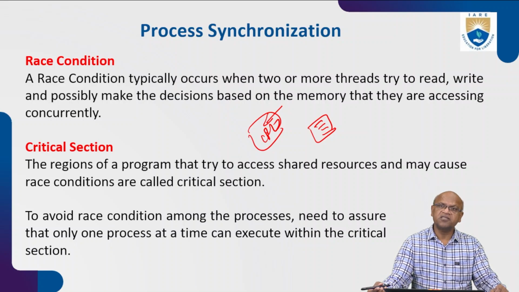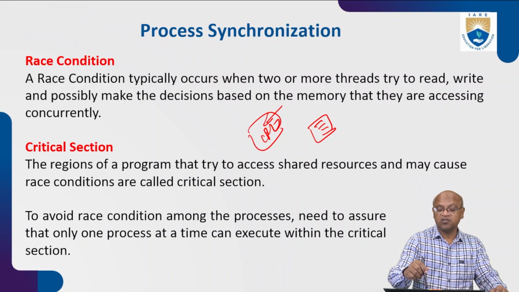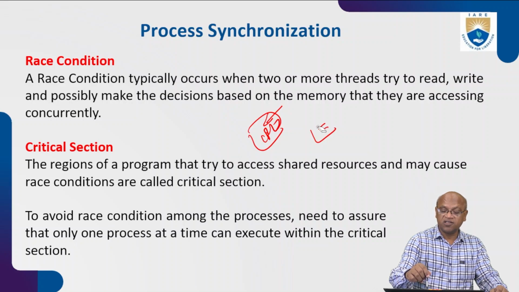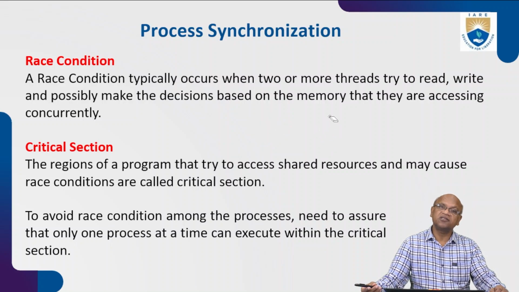So we should control them. Only one should be using a resource at a time. We should not permit two processes to use the shared memory at the same time. If they use it at the same time, it will cause ambiguity and a disturbance in the operation. The critical section is a simple example.